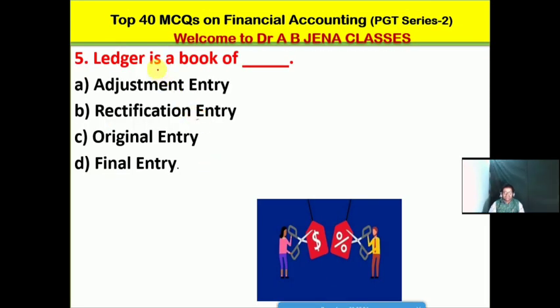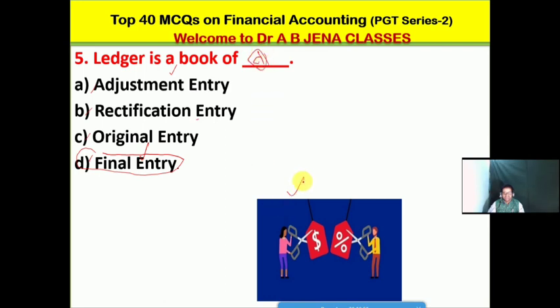Next MCQ. Ledger is a book of what? A. It's the adjustment entry. B. It's the rectification entry. C. It's the original entry. D. It's the final entry. Friends, no doubt, ledger is a book of final entry. So D is the right option for this MCQ.